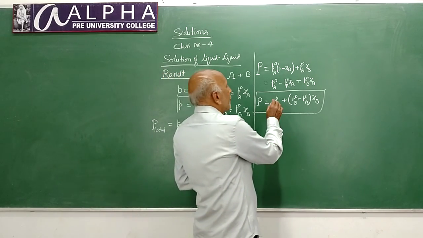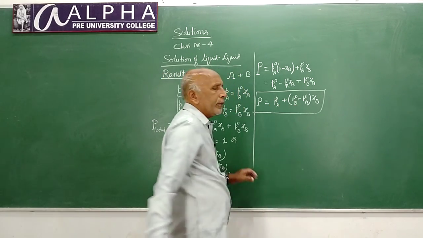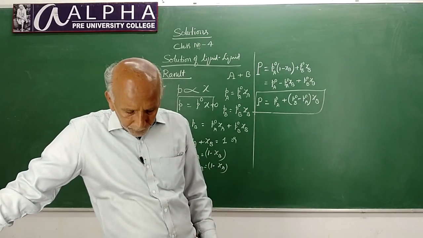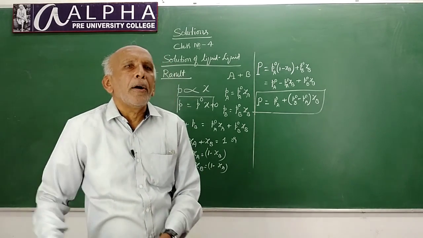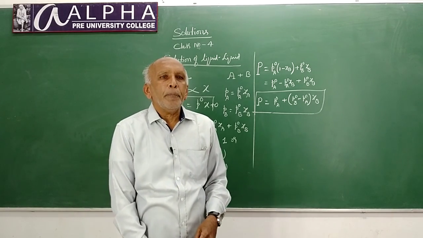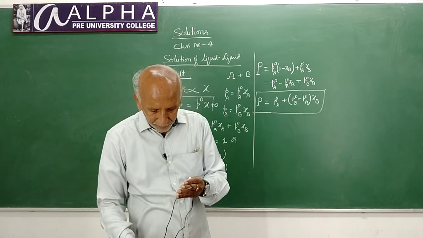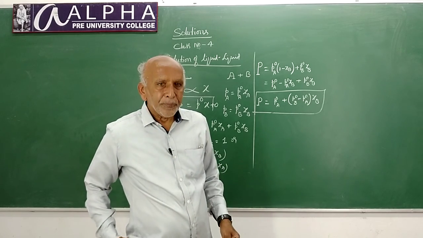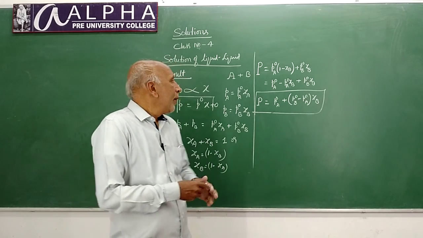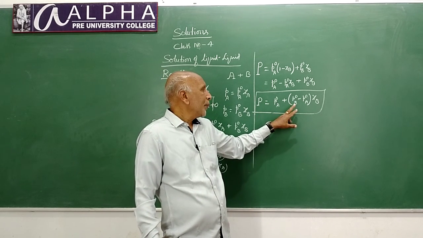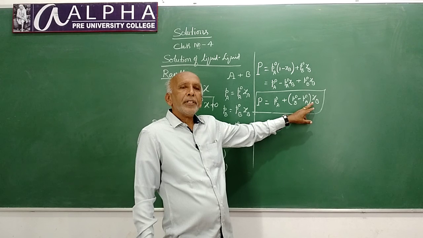Here, P naught A and P naught B, you know that the partial pressures of pure components are constants. Chi B, what is chi B?